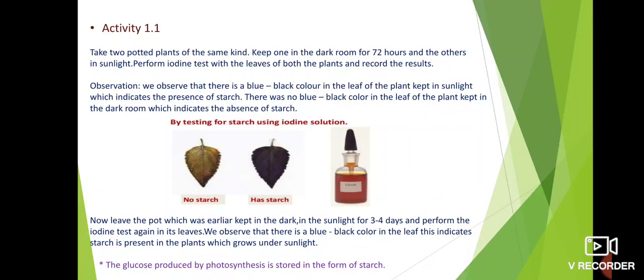Yes, this completes your chapter Nutrition in Plants. Keep on making notes. I will send the PDF of the exercise, and you can write it down in the classwork book itself. And write down class points and classwork in the same notebook.